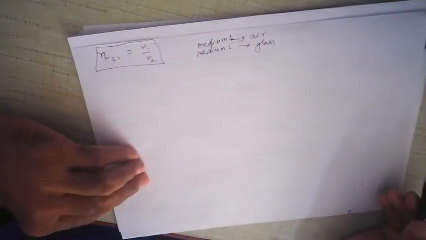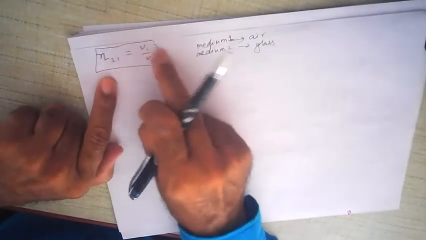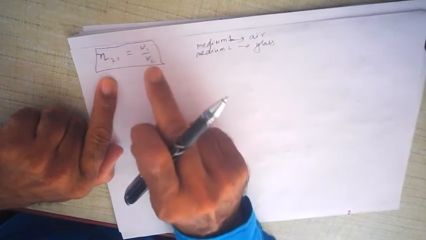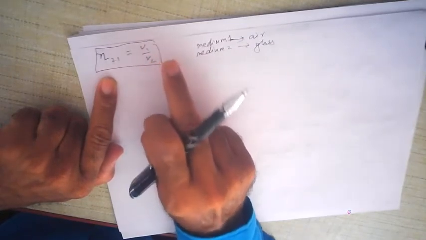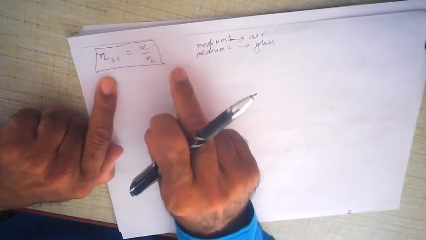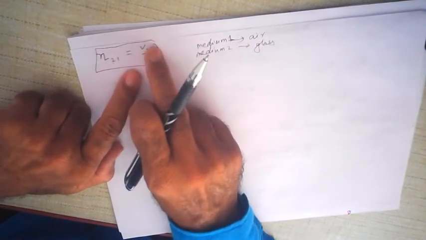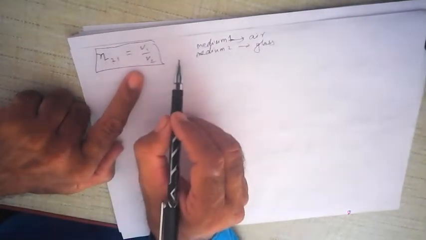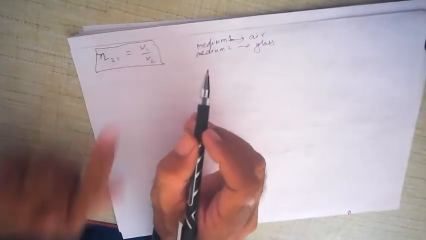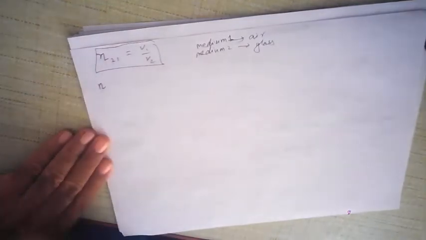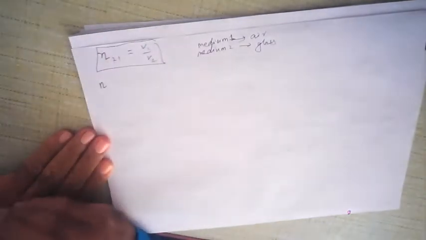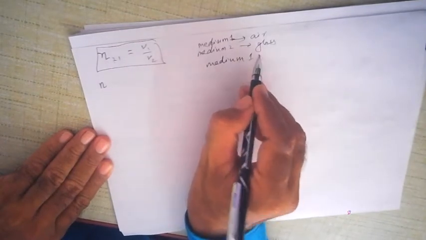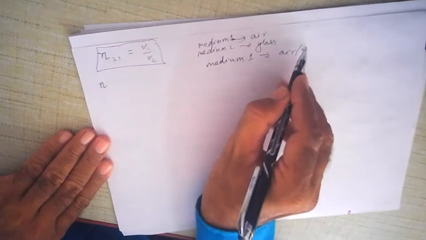For example, in case of water, now in each case, remember, in glass, compared to air, the optically denser medium is glass, so the velocity of light will be less in glass, more in air compared to glass. So in other words, the ratio of v1 upon v2 will be greater than 1. For all intents and purposes, suppose medium 1 is air or vacuum,